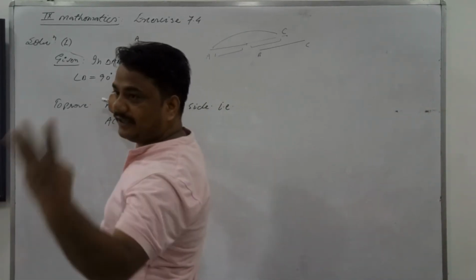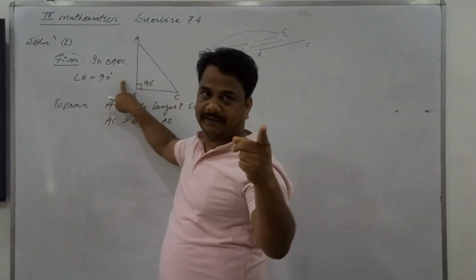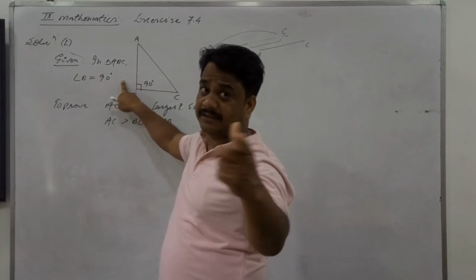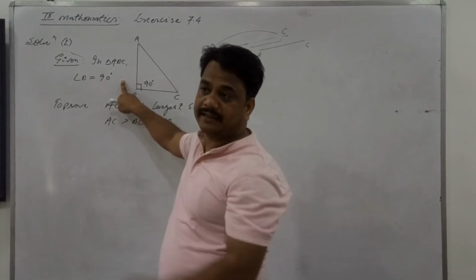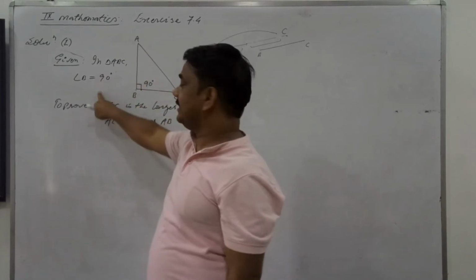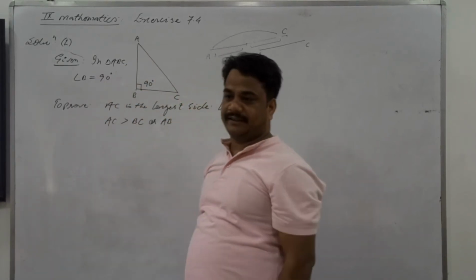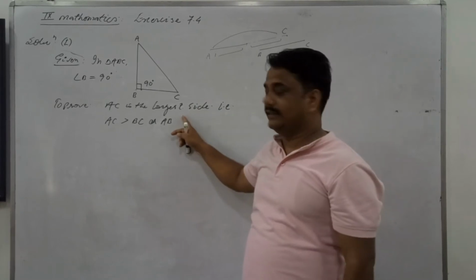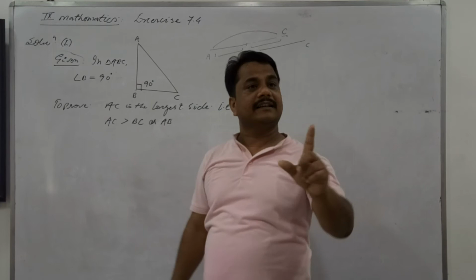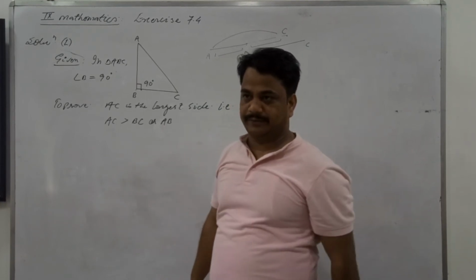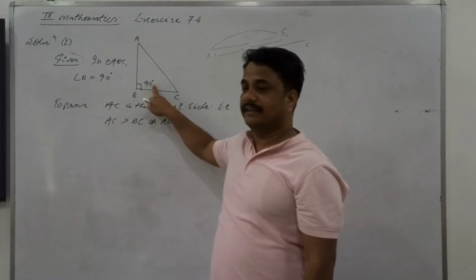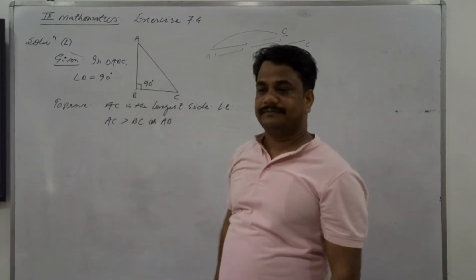In a triangle, three things should always be kept in mind: the side opposite to the greater angle, the angle opposite to the longest side, and the sum of two sides being greater than the third. So, in triangle ABC, angle B is 90. You have to prove AC is the longest side. AC is the longest side means AC is greater than BC and AC is greater than AB. These are the two things we need to prove here. Angle B is 90. What is the sum of these two angles?